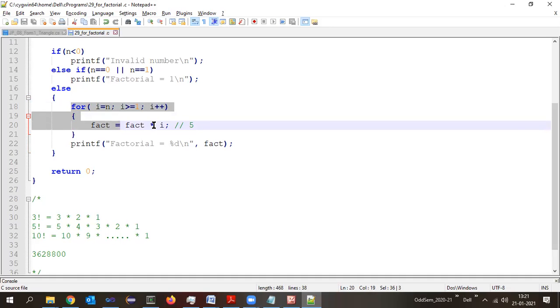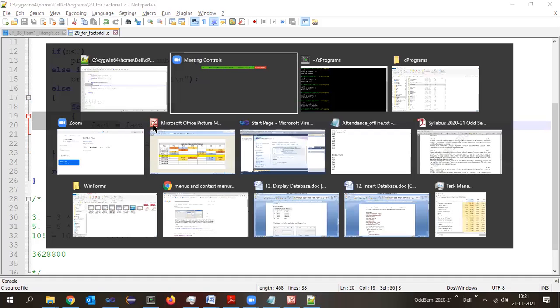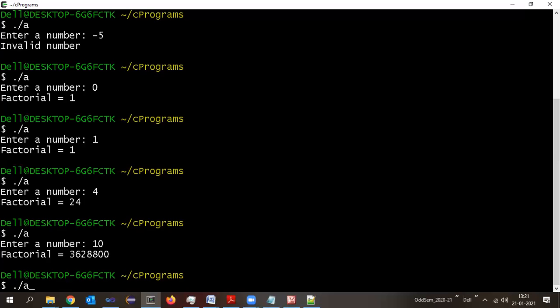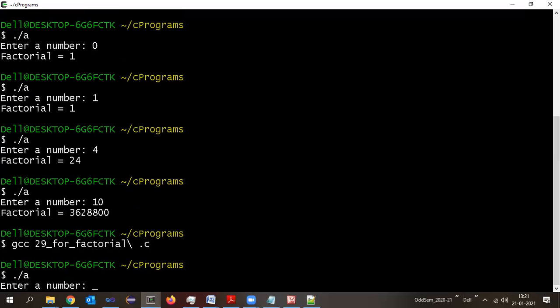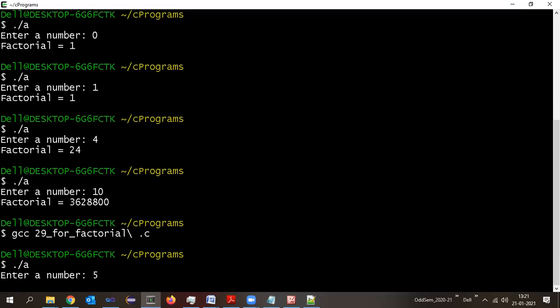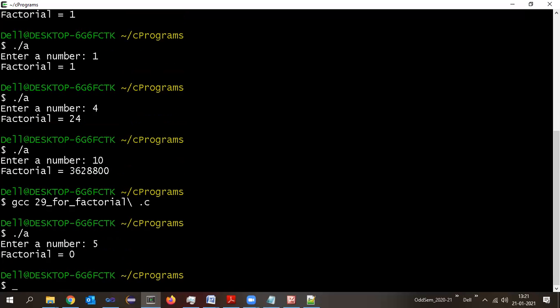It will not come out of the for loop. Let's say if I compile the program and then execute, and enter 5, we're not getting anything. The cursor is just blinking there, but you're not able to see any statements. Since this compiler is smart, if it finds that there is an infinite loop, it automatically stops the execution.